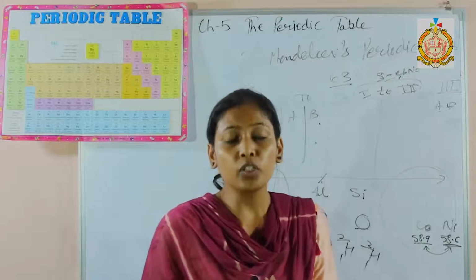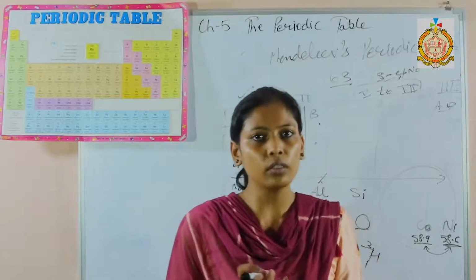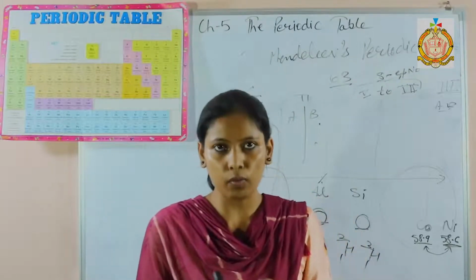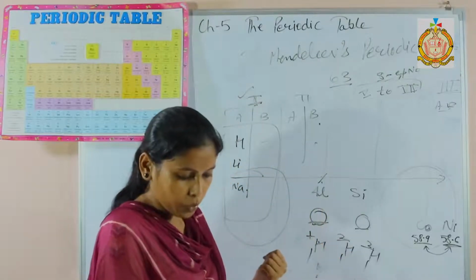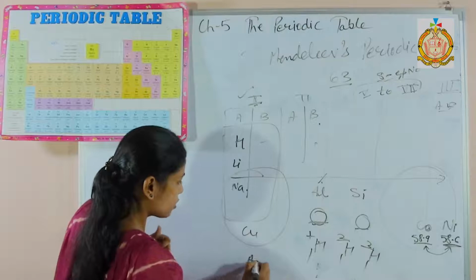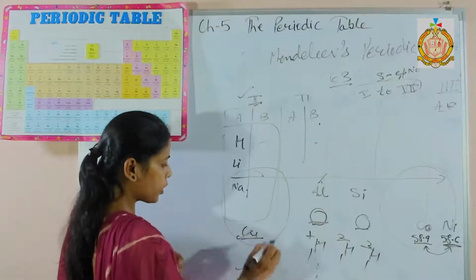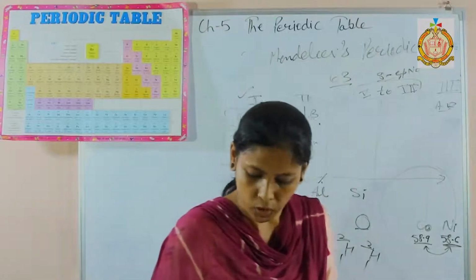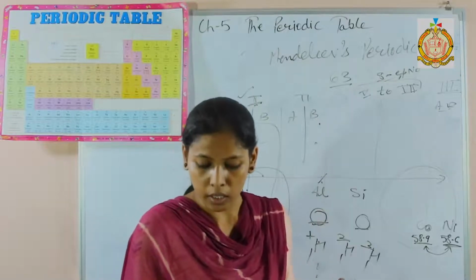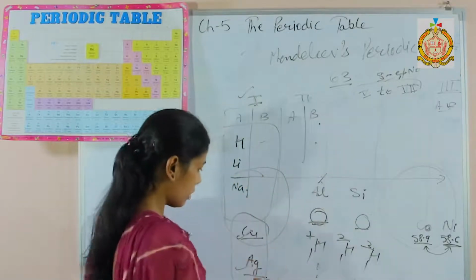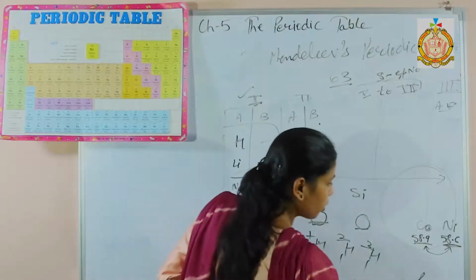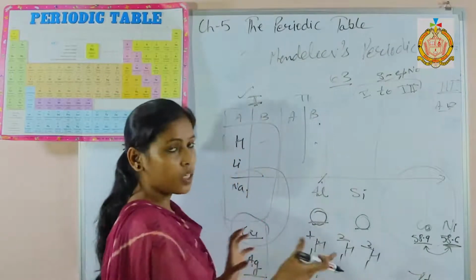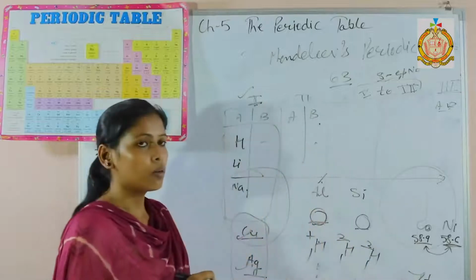Next one is grouping of chemically dissimilar elements. Dissimilar means the elements whose properties are not the same, but he grouped those elements together. For example, copper and silver. When you see the Mendeleev periodic table, copper is here and silver is here. The properties of copper and silver do not match, but he grouped them together. So this is another disadvantage. Next one is separation of chemically similar elements. Like gold is here, platinum he kept here when you see the periodic table, but their properties are the same, yet he did not group those into the same column.